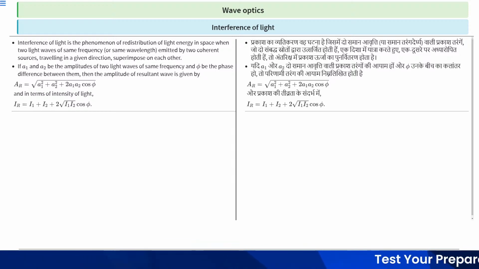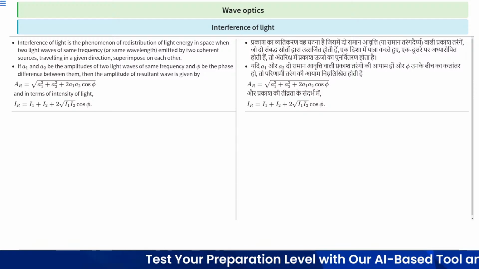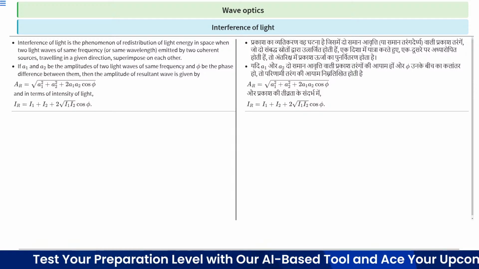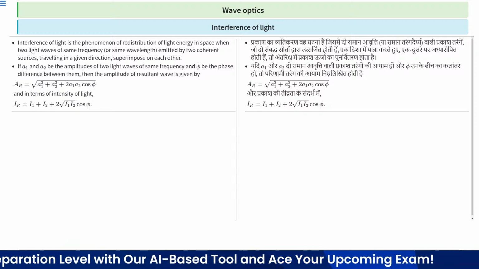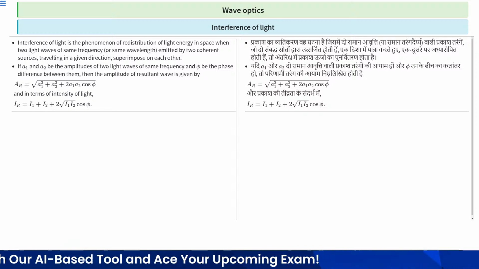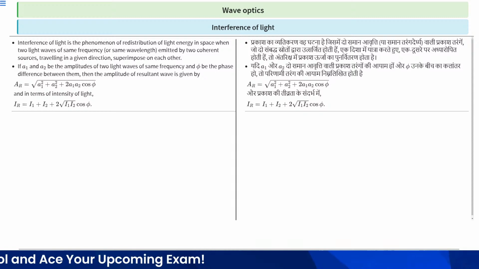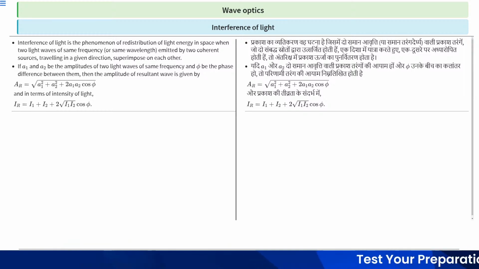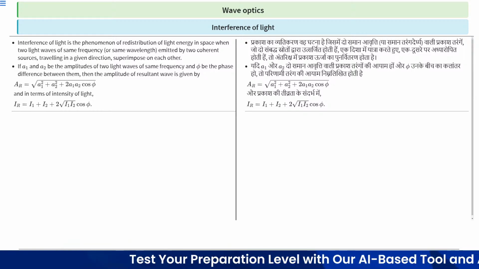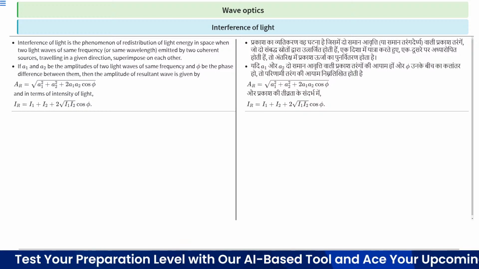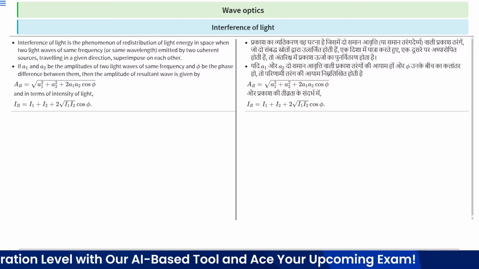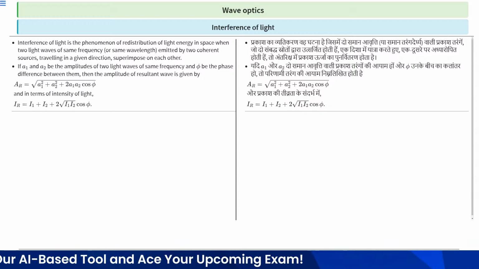And in terms of intensity of light, IR, the resultant intensity, is equal to I1 plus I2 plus 2 under root I1 I2 cos phi. So this is resultant amplitude and this is resultant intensity. So from this relation and this relation, this is clear: intensity is directly proportional to square of the amplitude. So this is the interference of light.